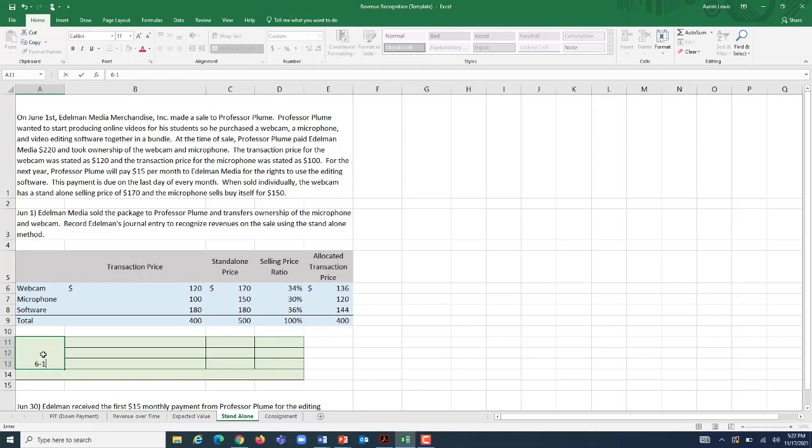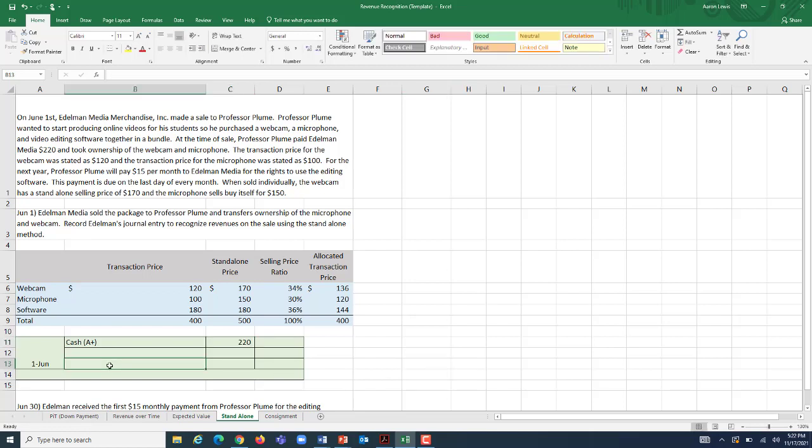So on June 1st, we're going to start by recording how much cash we are receiving. How much cash did Professor Plume assign or pay us to buy this bundle? He paid Edelman Media $220 when he took ownership of the webcam and the microphone. So we can't put $500 or $400 or anything else on the books. We can only put cash on for the actual amount of cash that we received, which is $220.